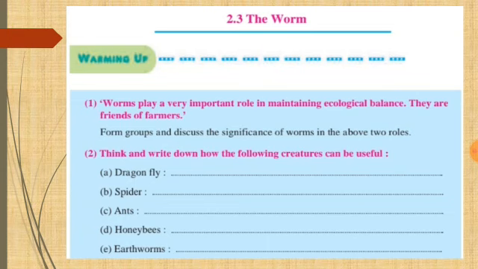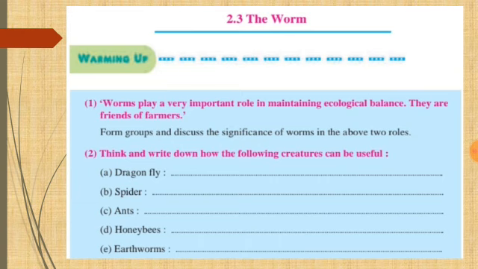Worms play a very important role in maintaining ecological balance. They are friends of farmers. Form groups and discuss the significance of worms in the above two rules. Now, here, as you cannot make groups, you will in your English notebook write down points on how the worm plays a very important role in maintaining the ecological balance and how they are friends for the farmers.